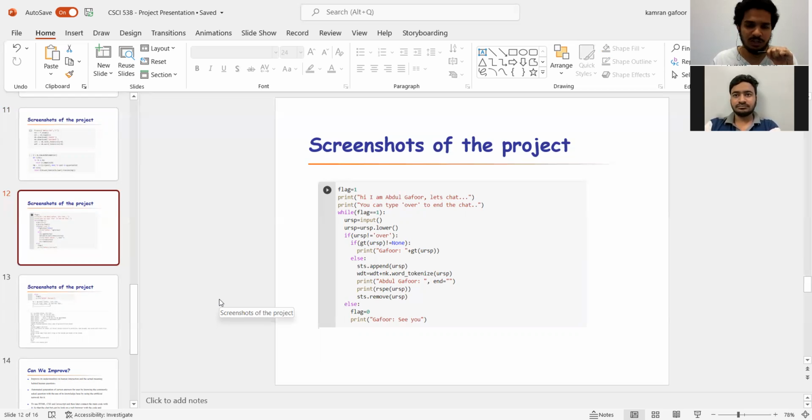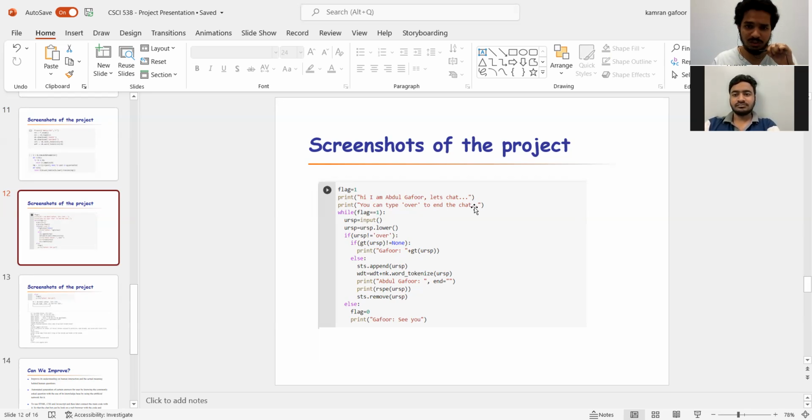As soon as the chatbot is loaded, first it shows the basic two statements over here. The first statement tells the chatbot name and that it's ready to speak. The next statement tells that "over" is the word that we can use to end the chat. As soon as the user inputs "over", the communication can be stopped. And then I have given a while loop over here to check if the user wants to have a conversation or not.